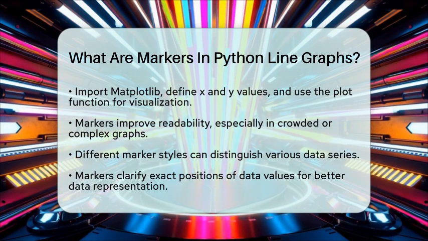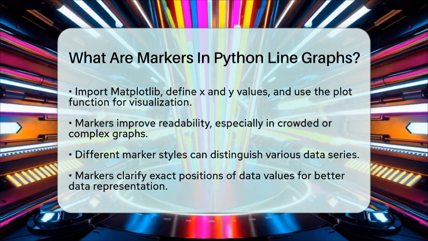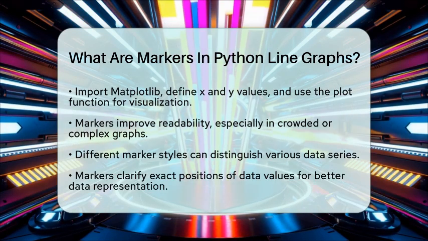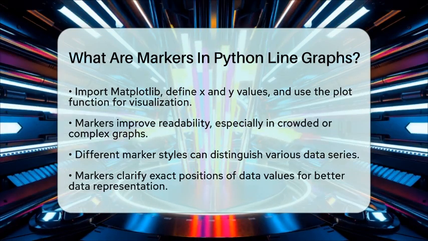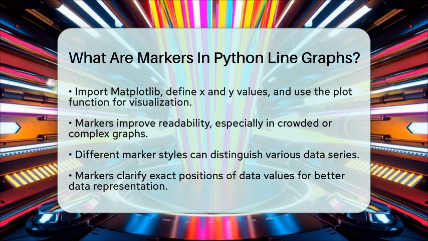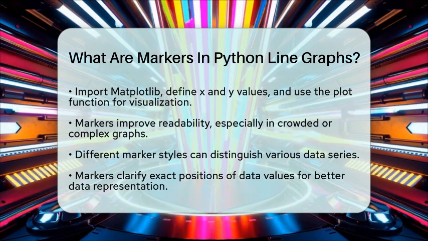In summary, markers in Python line graphs are visual symbols placed at each data point to clarify the exact positions of data values. They are customizable in style, size, and color, allowing for clearer and more informative data visualization. So, the next time you create a line graph, remember to use markers to make your data shine.